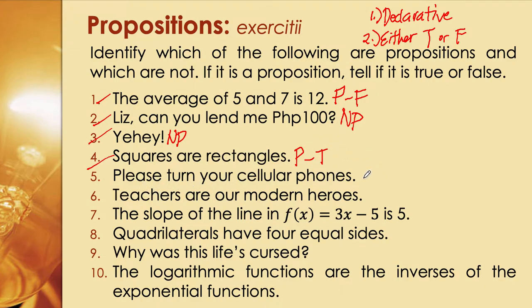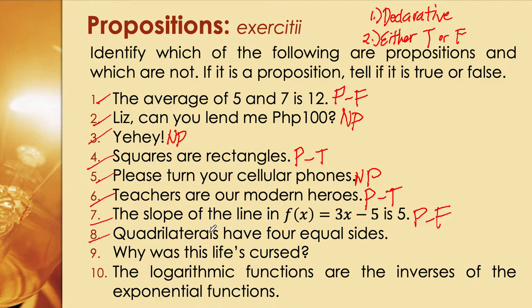Number five, please turn off your cellular phones. Not declarative. Therefore it's not a proposition. Number six, teachers are our modern heroes. So that's declarative, and that's a proposition. Is it true or false? It's true, no doubt about it. Number seven, the slope of the line in f of x equals 3x minus 5 is 5. So it's declarative, so we'll write P here. Is it true or false? Well, it is false. It's a proposition and it's false.